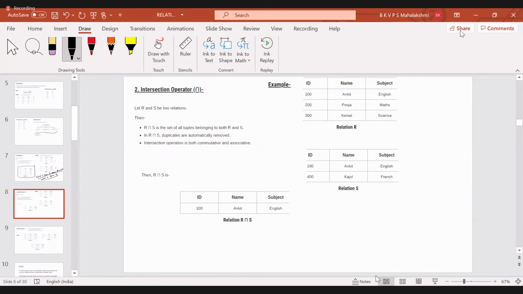And coming to intersection, it gives only the common records, that also one time only. So the same, instead of putting union, you put intersect in between the two selected records from the two relational tables. So see here, you have to create the two tables with the same structure.